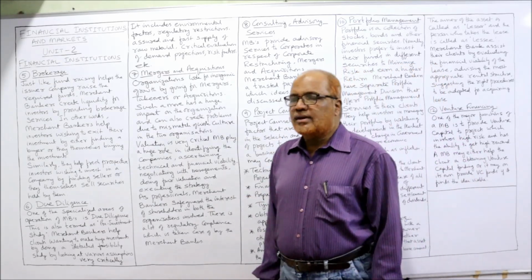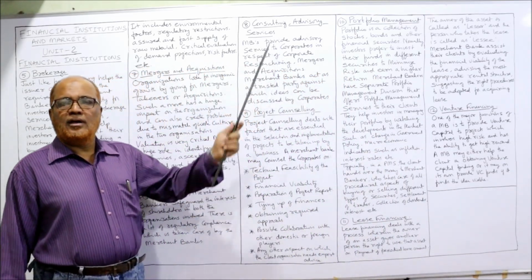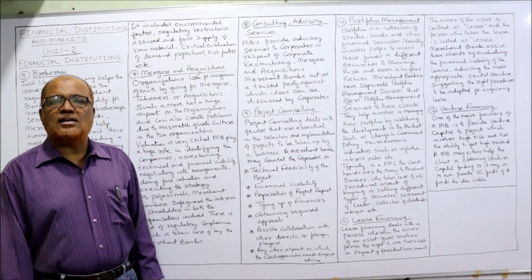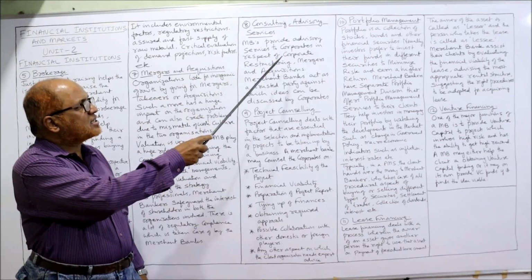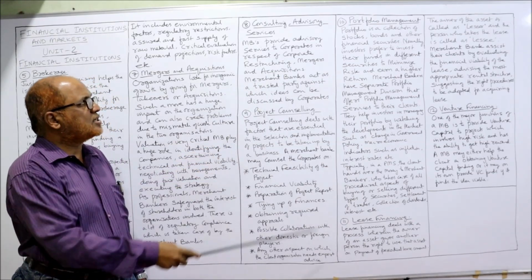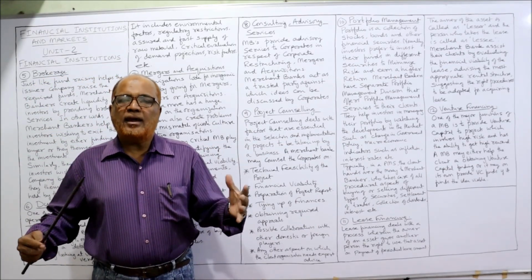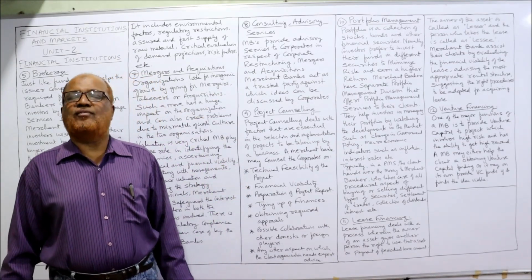Next one is consultancy or advisory services. Another function which the merchant banker will offer is the consultancy service or advisory service. Merchant banks provide advisory service to corporates in respect of corporate restructuring, mergers and acquisitions. Corporate restructuring: many a time the balance sheet of the company will not show the true financial position.